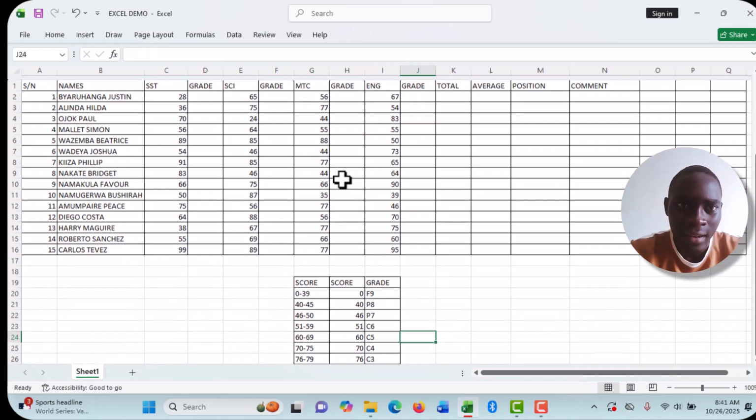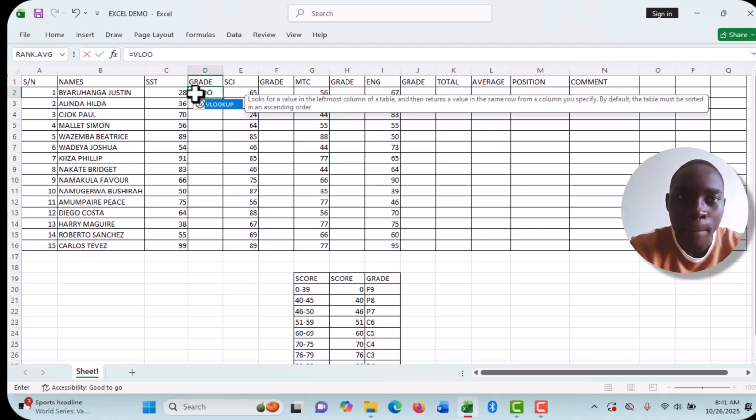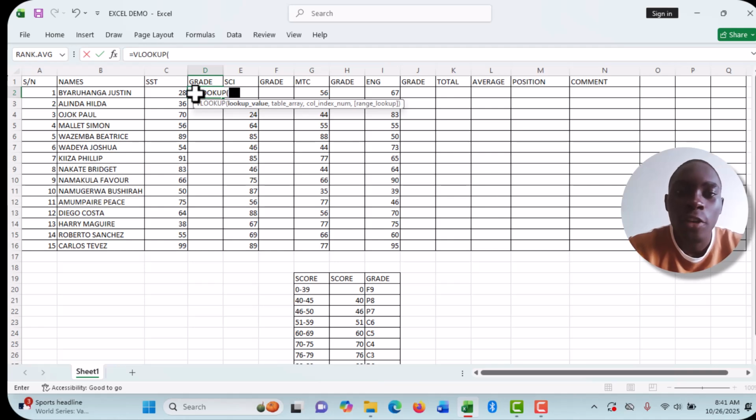So we begin. When I want to grade this particular subject of this particular candidate, I'll use the VLOOKUP function. We always use the VLOOKUP function. So you press the equal sign and type the word VLOOKUP. After typing the word VLOOKUP, you open a bracket. After opening the bracket, you select this cell, 28 with the max 28, which is in cell C2. You can see it's already here, C2.